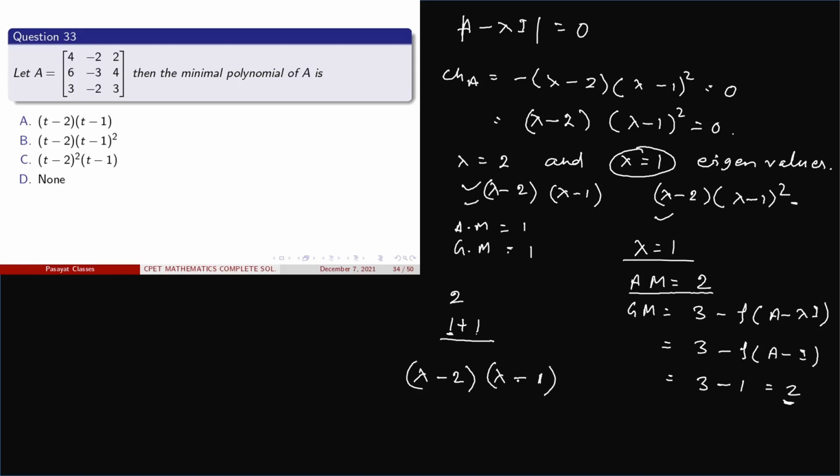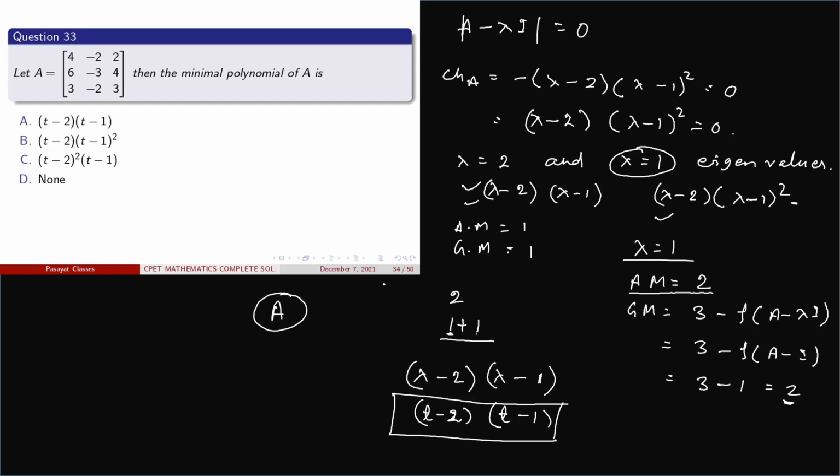In this question, in place of lambda we replace it with t. This is t minus 2 and t minus 1. So this is the final result. So option A is the correct one.